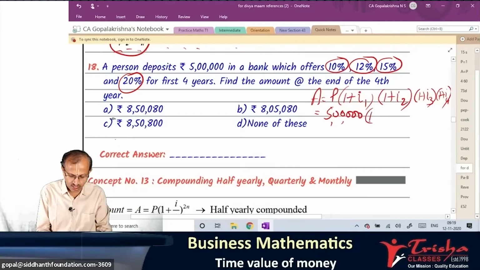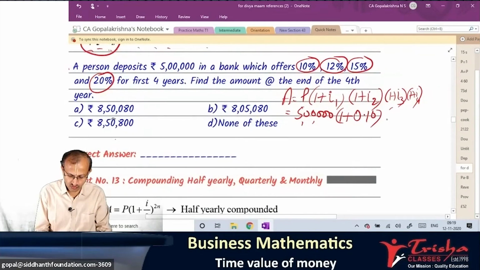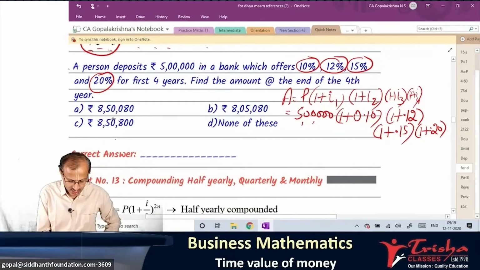Multiply by 1 plus, tell me what is the first number? 10% in decimal, 0.10. 1 plus 0.12. I'll write down 1 plus 0.15. Finally, 1 plus 0.20. Work out and tell me last answer.